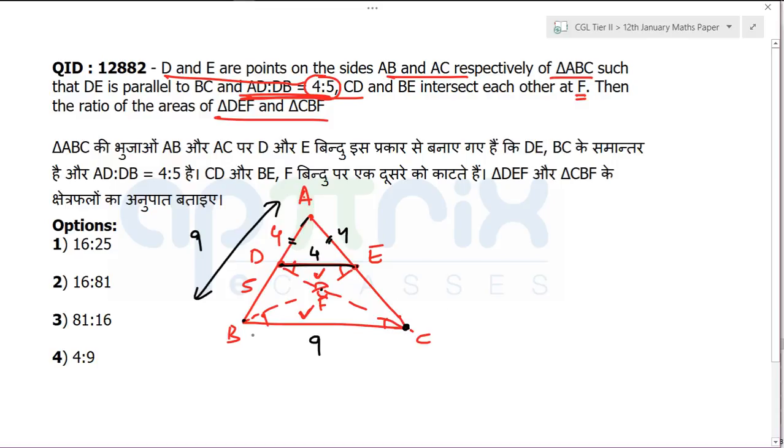Now if you know the side ratio to be 4:9, there are two similar triangles with side ratio 4:9, so the area ratio will be 16:81. How many of you are understanding it? Getting my point or not? That answer is going to be 16:81. Getting it, or is something wrong? You all need to confirm, if a mistake has happened, where it happened. Tell me whether what I have written is right or wrong.